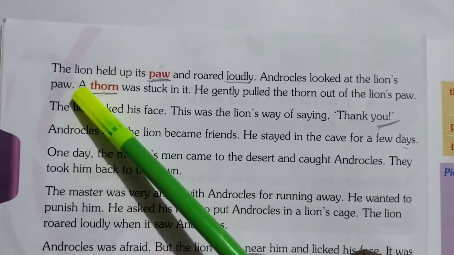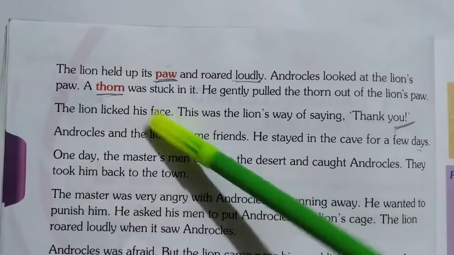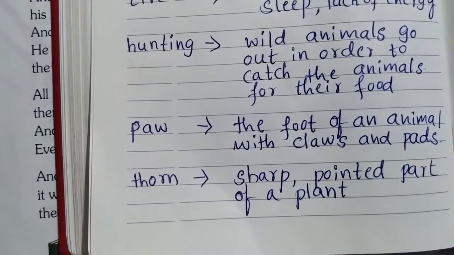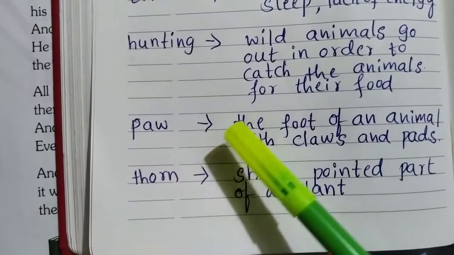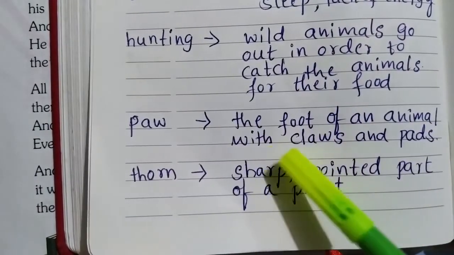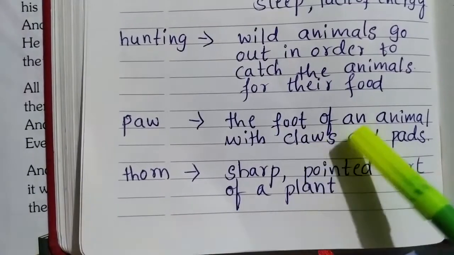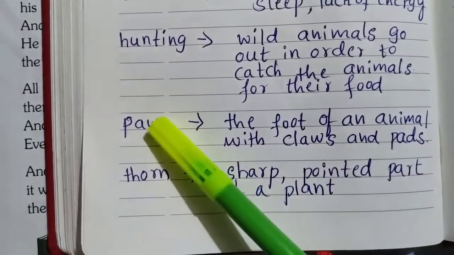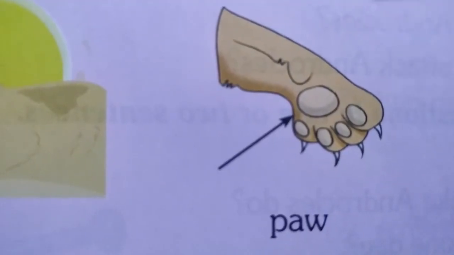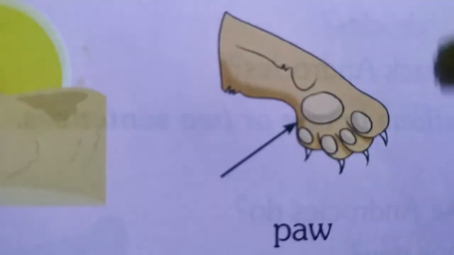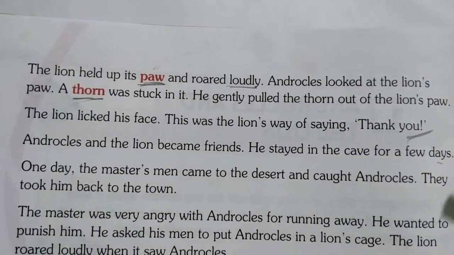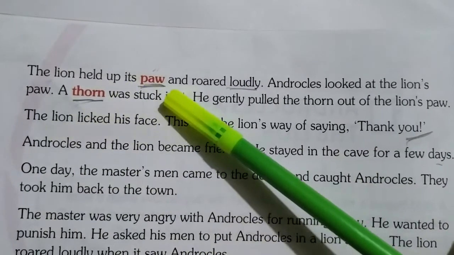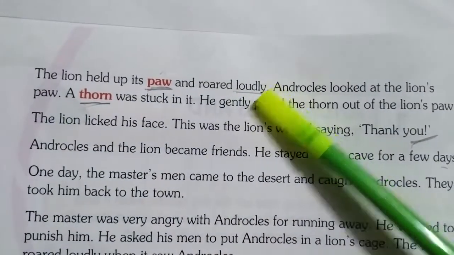So here, children, the lion, what is it doing? The lion held up its paw. Children, do you know what is the meaning of paw? Paw in the sense, the foot of an animal with claws and pads. See, the foot of an animal. What we say? Paw. Children, see, this is the foot. The foot of an animal is called paw. This is paw. Okay. Can you see here, children? This is paw. Okay. See, children, the lion held up its paw and roared loudly.